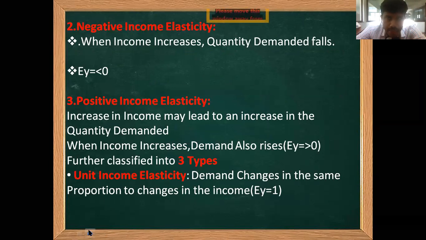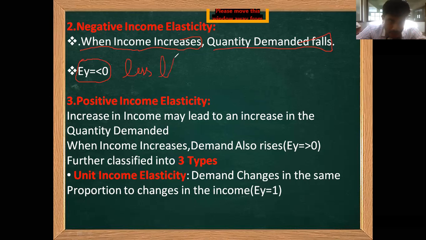So next one is negative income elasticity. Negative income elasticity means that when the income increases, the quantity demanded falls. That is called negative income elasticity. Here ey is equal to or less than zero.